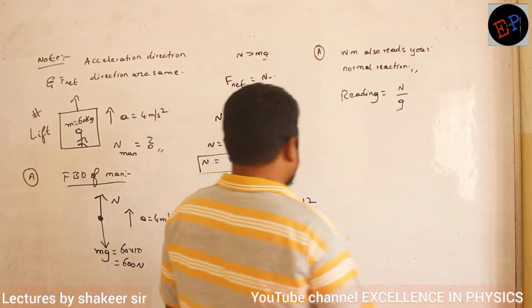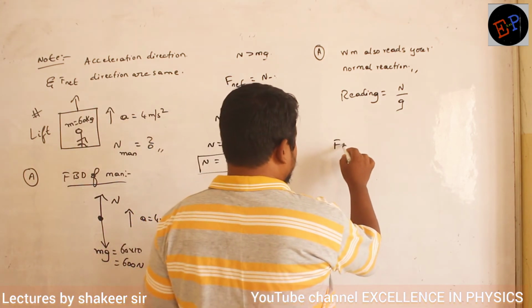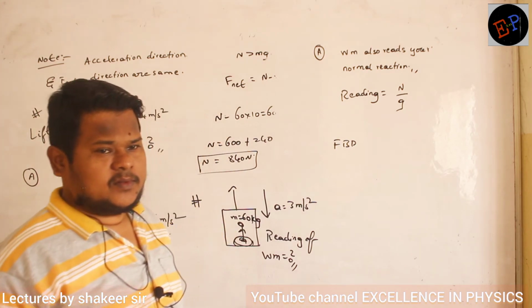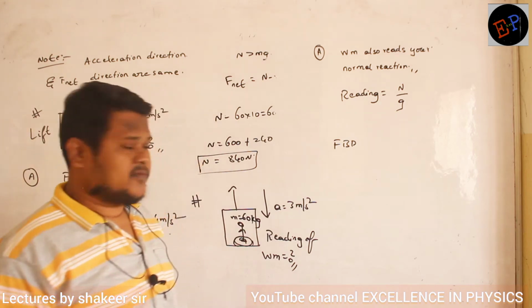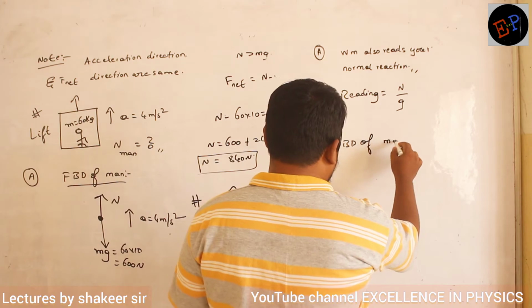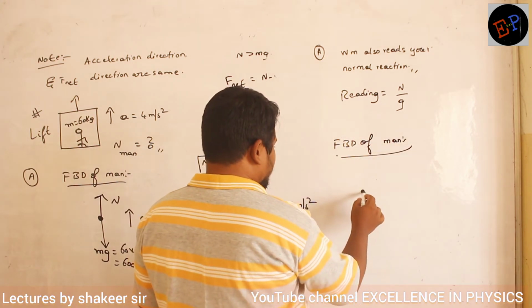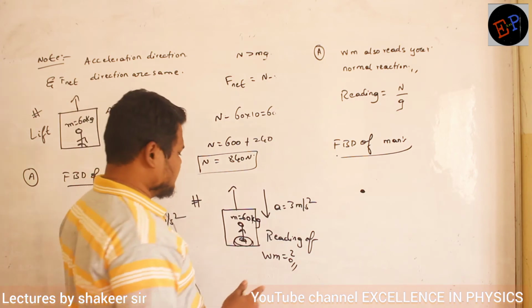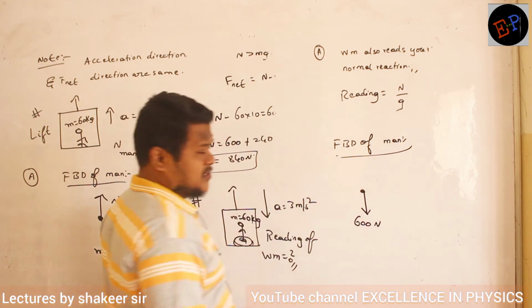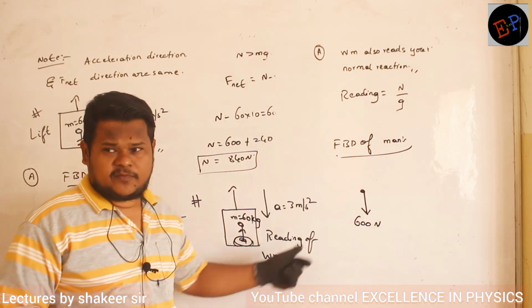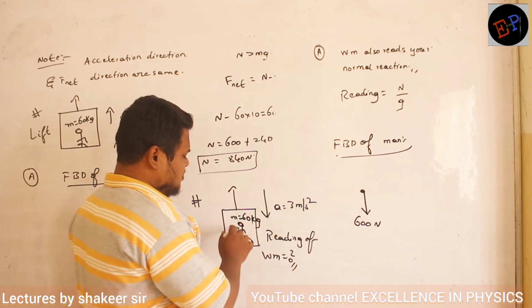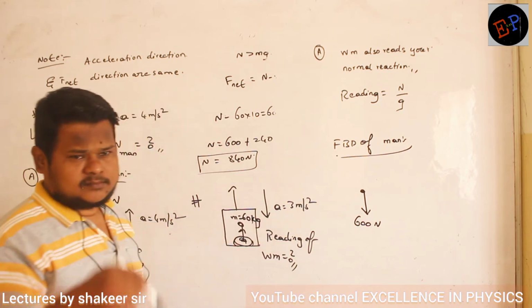Okay. See, here again same concept. You take the free body diagram of the man. Normal reaction, I think you will get 420. See, so free body diagram of the man. So what is the weight of the man? Mass is 60. I am asking weight. Weight is 600 Newton. That you should not forget. Weight means always you have to take mg, not m. Weight is mg.